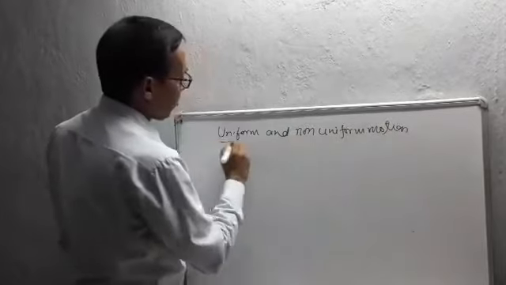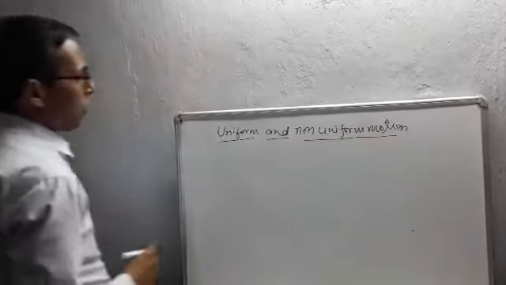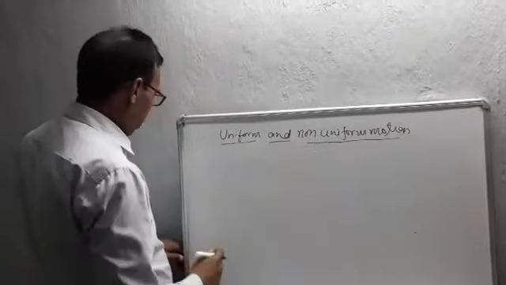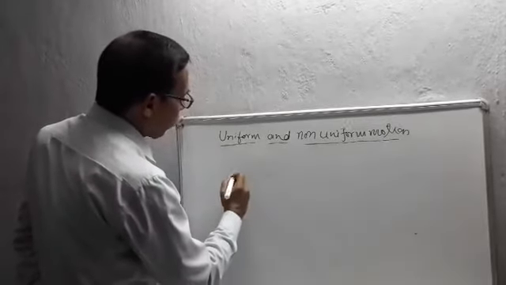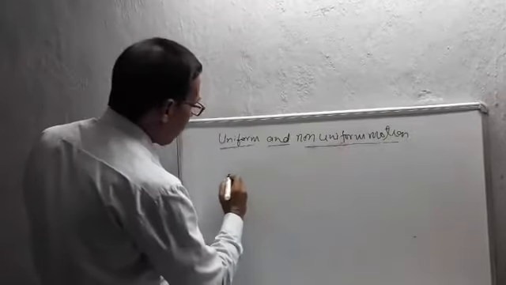To understand uniform and non-uniform motion, see one example. Suppose a car travels in a straight path.